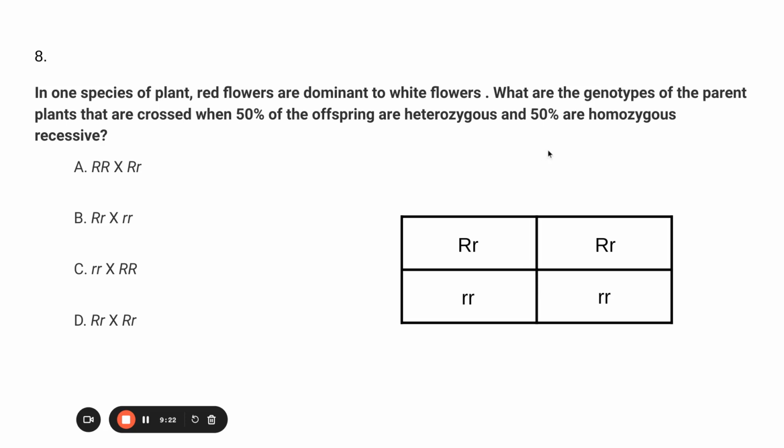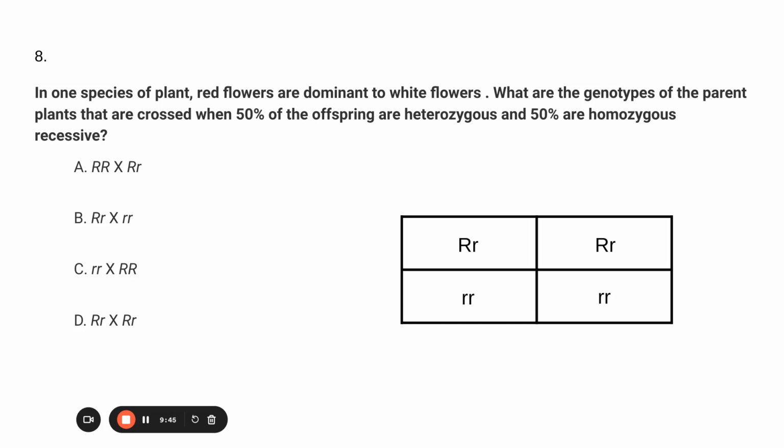Okay, so this is a Punnett square question, obviously, and I've set up the Punnett square for you. So number 8 says, in one species of plant, red flowers are dominant to white flowers. What are the genotypes of the parent plants that are crossed when 50% of the offspring are heterozygous and 50% are homozygous recessive?